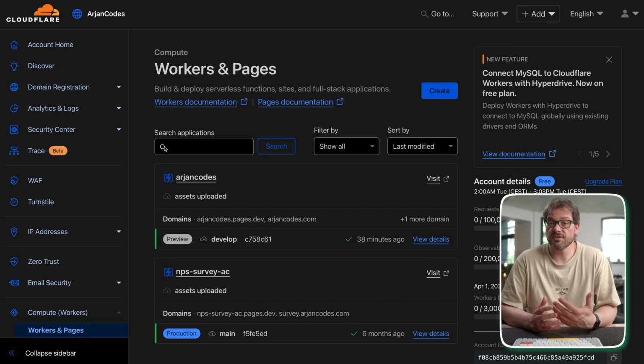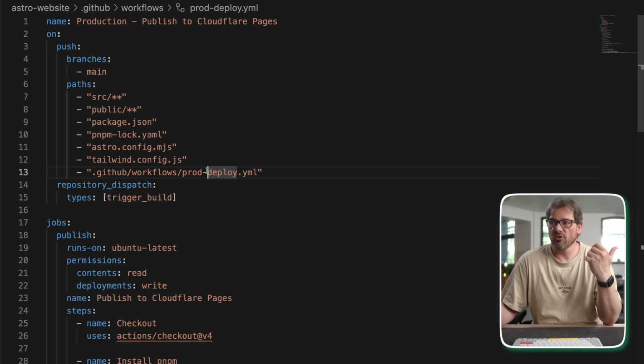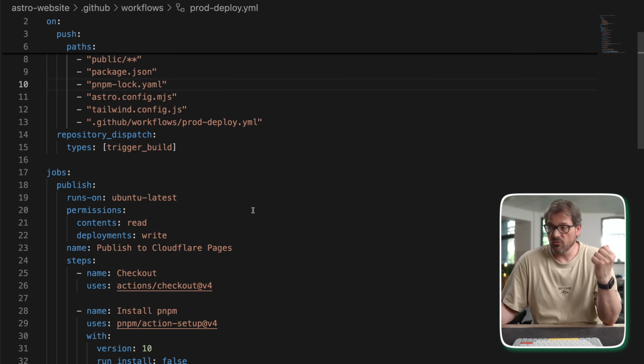The place where we host our website is on Cloudflare, using Cloudflare Pages. Basically, the only thing we needed to add was then some sort of deployment system, and for that we're using GitHub Actions. And here's what the deployment script looks like. So when we push to the main branch, and it looks specifically at certain types of files, then we're going to publish the website.